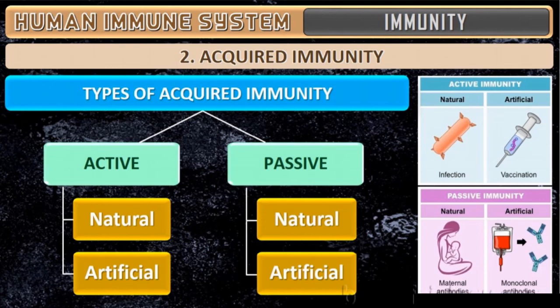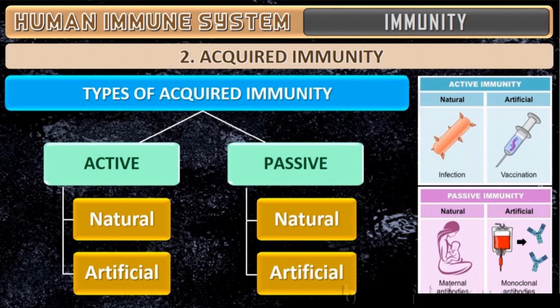Coming to what is active. Active means when a host is exposed to the antigen, antibodies are produced in the host body. That means when a pathogen enters our body, immediately our body responds and produces the antibodies. We are the host. When a pathogen enters our body, immediately antibody is produced. That is called active immunity.